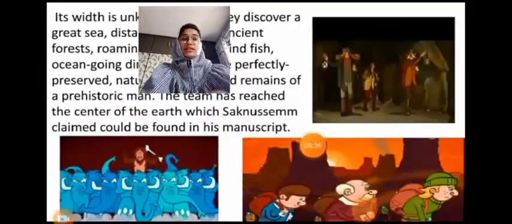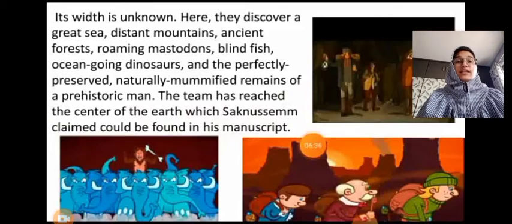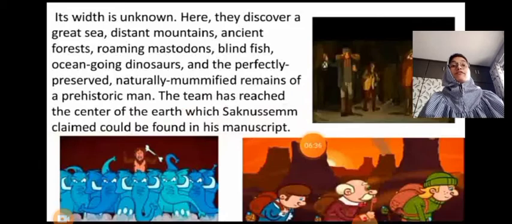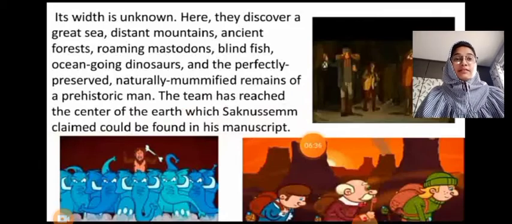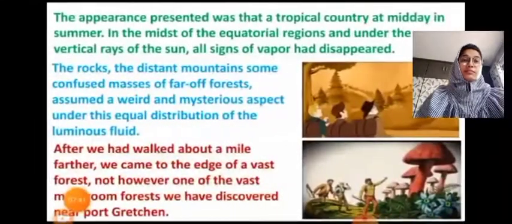Here in the picture you can see there are three people. Here they discover a great sea, distant mountains, ancient forest, roaming mastodons, blind fish, ocean-going dinosaurs, and the perfectly preserved, naturally mummified remains of a prehistoric man. The team has reached the center of the earth, which Saknussemm claimed could be found in his manuscript.